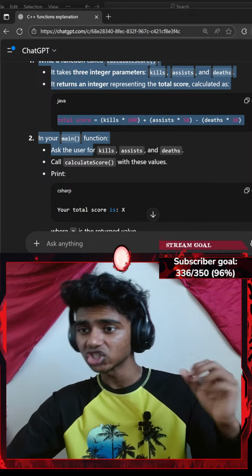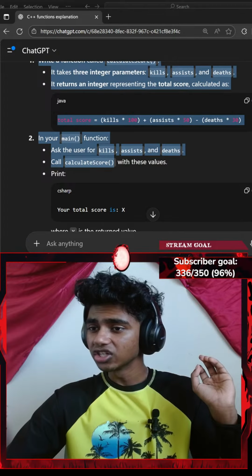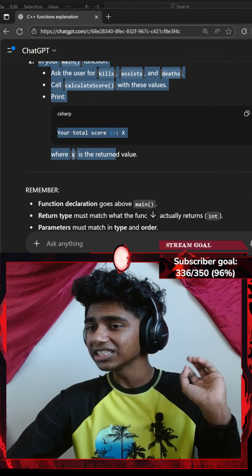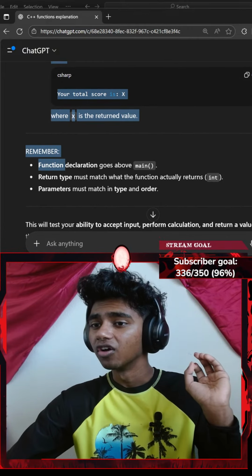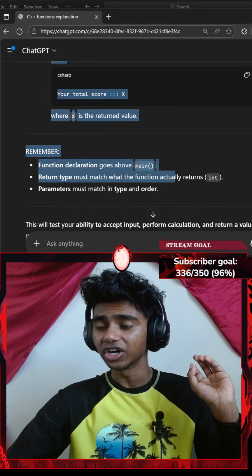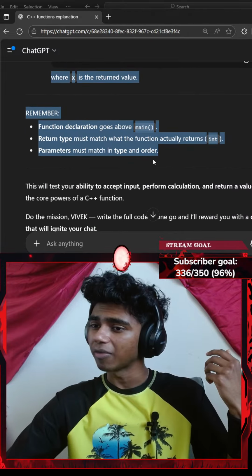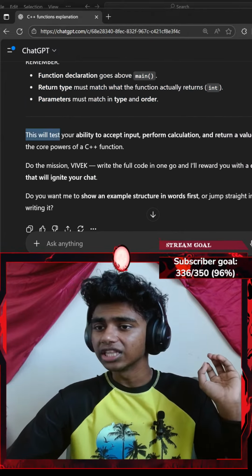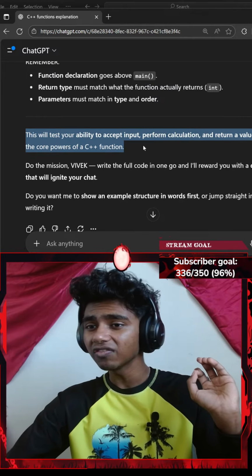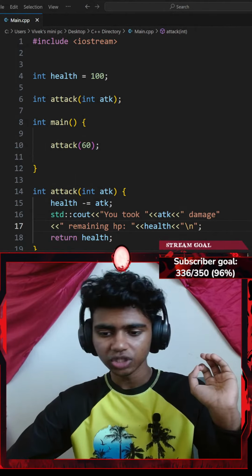In your main function, ask the user for kills, assists, and deaths. Call calculate score with these values. Print your total score is x, where x is the returned value. Remember, function declaration goes above main function. Return type must match the function actually returning integers. Parameters must match in type and order. Okay, this will test your ability to accept input, perform calculation, and return a value, all the core powers of C++ functions. Let me get Sensei/ChatGPT there.